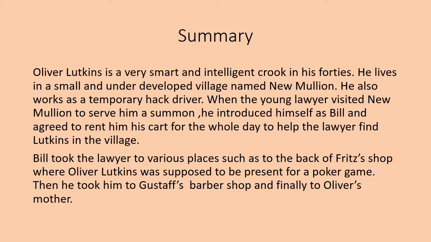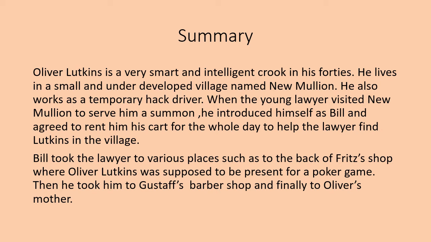But you know what happens when he took him to Oliver's mother? It was all a plan actually. He was taking the lawyer to his own home. And I think everybody knows that he is a crook. Even his family members must sometimes be helping Oliver also. So when Oliver Lutkins' mother found the lawyer in front of her, she got furious and was about to hit the young lawyer with an iron rod.